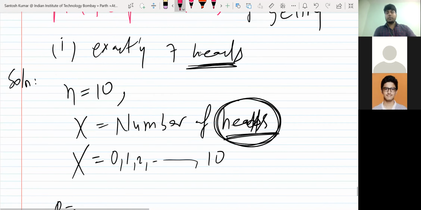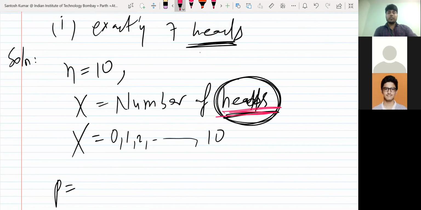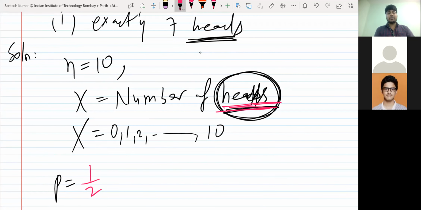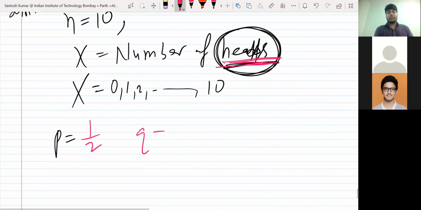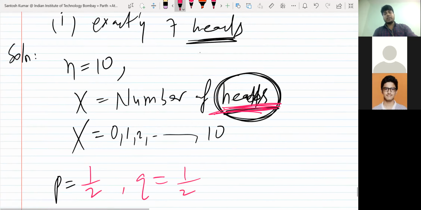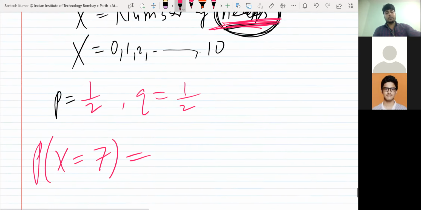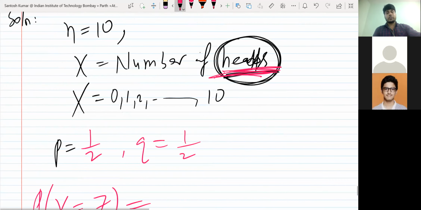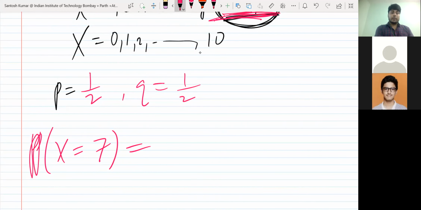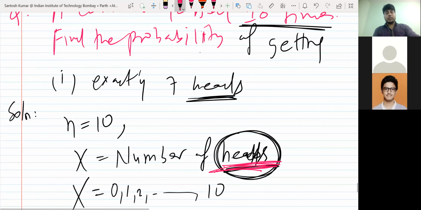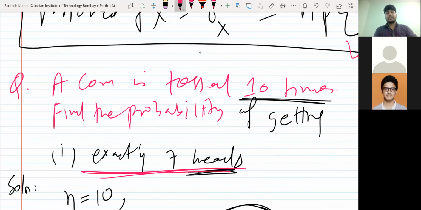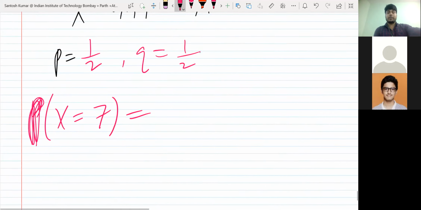So the probability of getting head in one trial is just half. Nothing else is given. And the probability of getting tail, tail is failure, so that is half. So p is half and q is half. The question was, what is the probability of getting exactly 7 heads? So P(X = 7), X equal to 7 means the number of heads is 7. So what is the probability that X is 7?